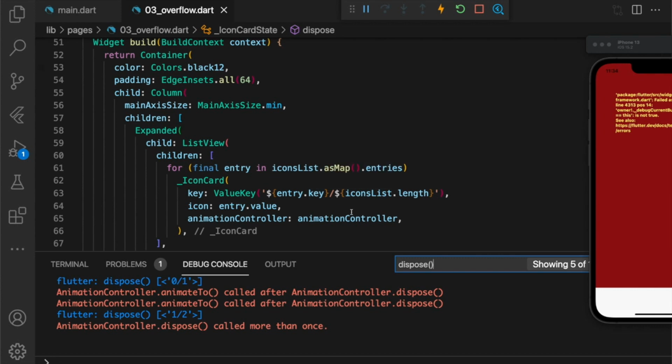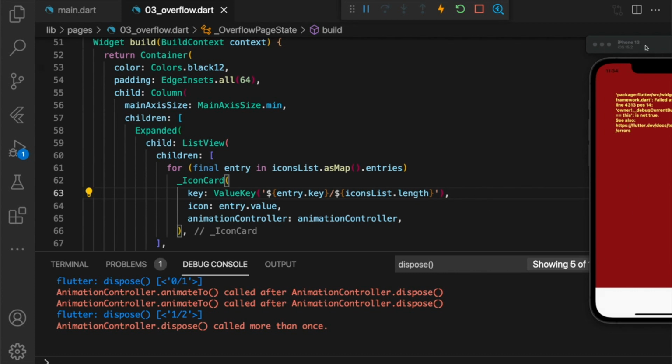0/1, so that is, well, I would decipher this for you, but that's the first widget in a list out of 1, so that was a widget when it was only one icon on the screen, and the second dispose was a second widget when there were 2. It's a little bit odd. Actually, when you take a look at this key, it is oddly constructed as well.